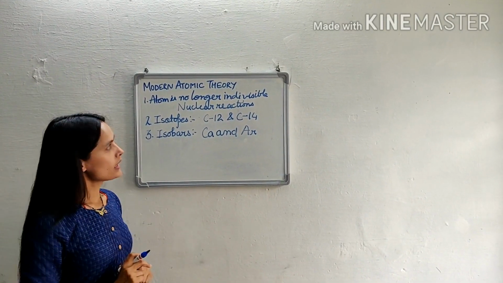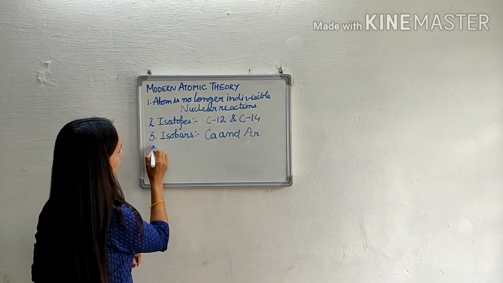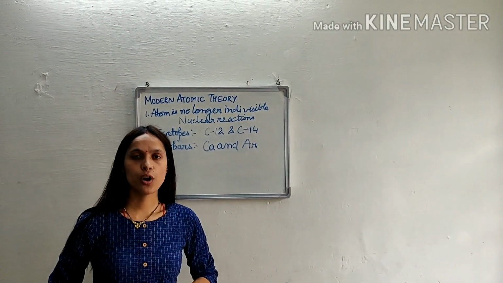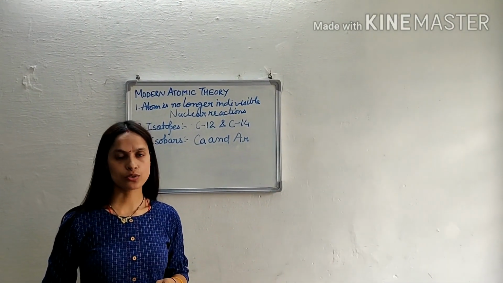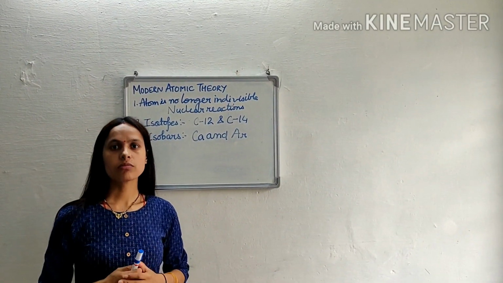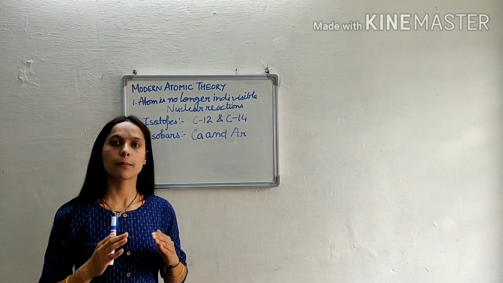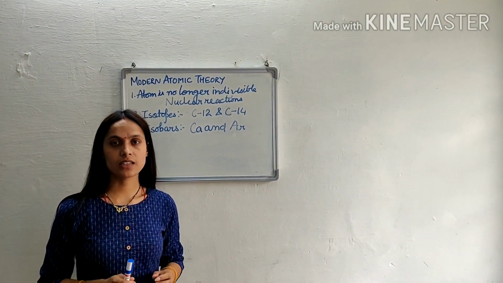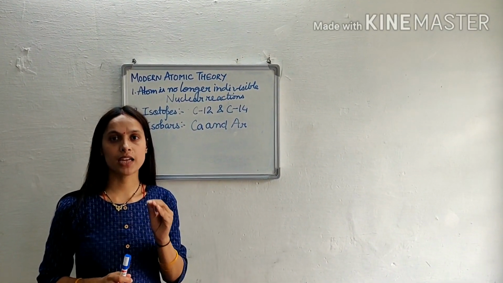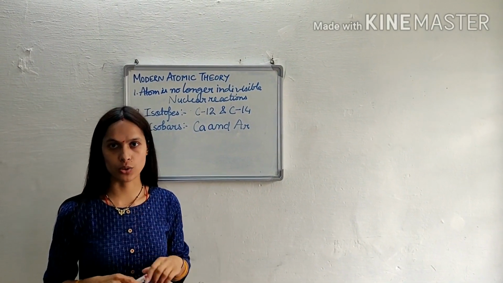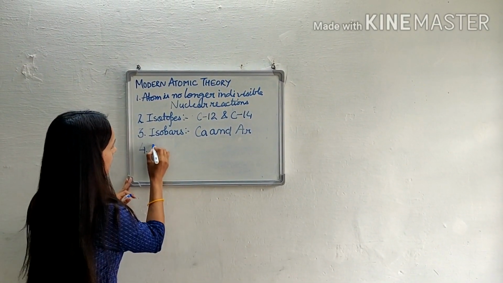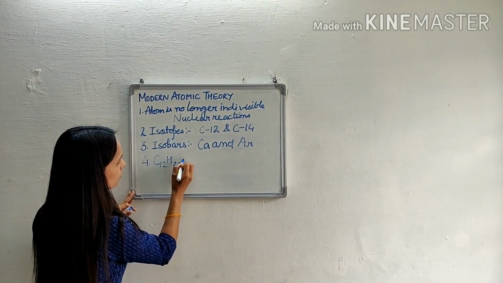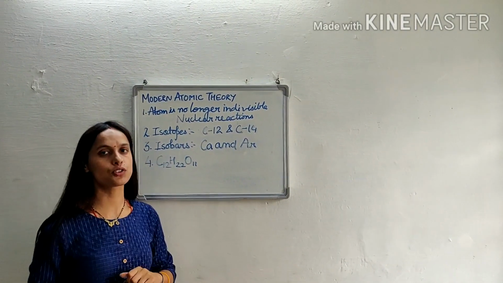Now the fourth postulate of modern atomic theory is whenever atoms combine to form a compound, they do so in a fixed ratio. They may combine in a fixed ratio, they may combine in an integral ratio, but it is not necessary that every time they will combine in a simple whole number ratio. Let us take an example. Sugar molecule, C12H22O11. This is the formula of sugar.